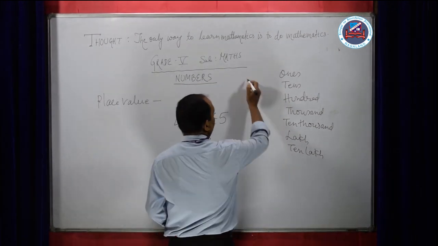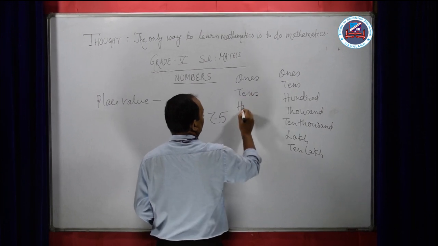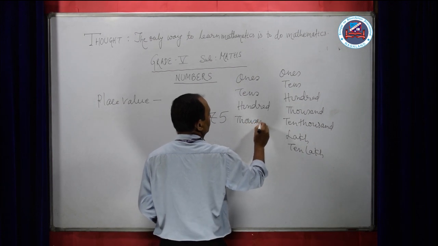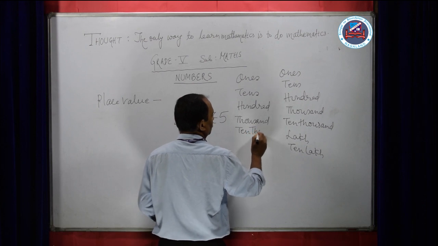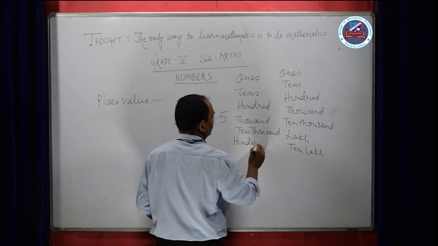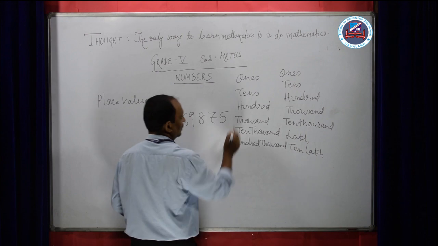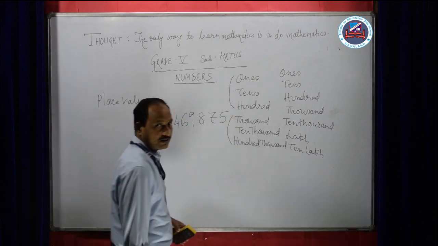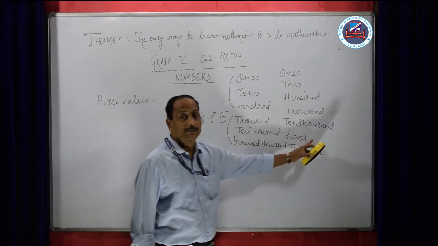It goes on the same way: ones, tens, hundred, thousand, 10,000, 100,000. In place of this 100,000, in the Indian system we have lakh.